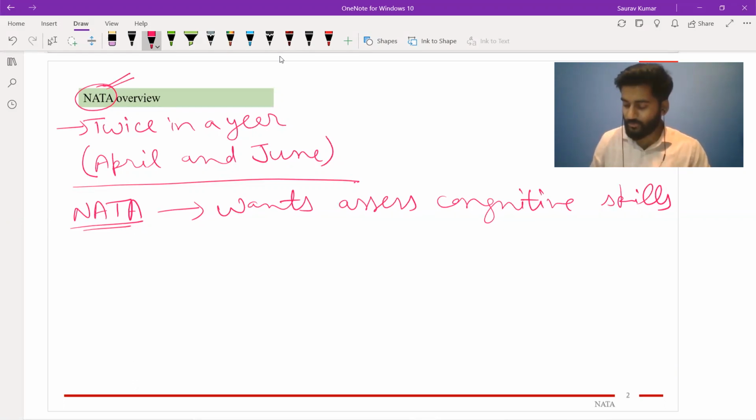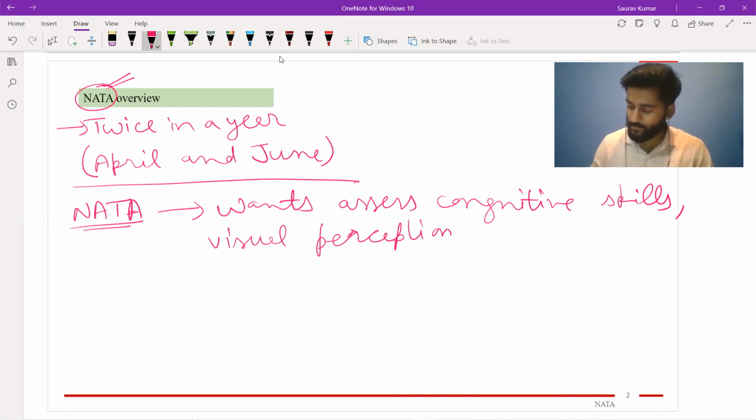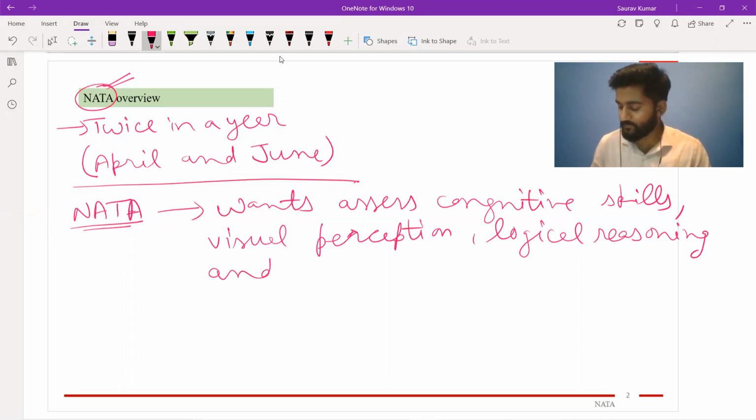They say that through NATA, they want to assess the cognitive skills, the visual perception, the logical reasoning, and critical thinking. So these are some of the heads that are described by them, which they want to assess for the students through this exam.